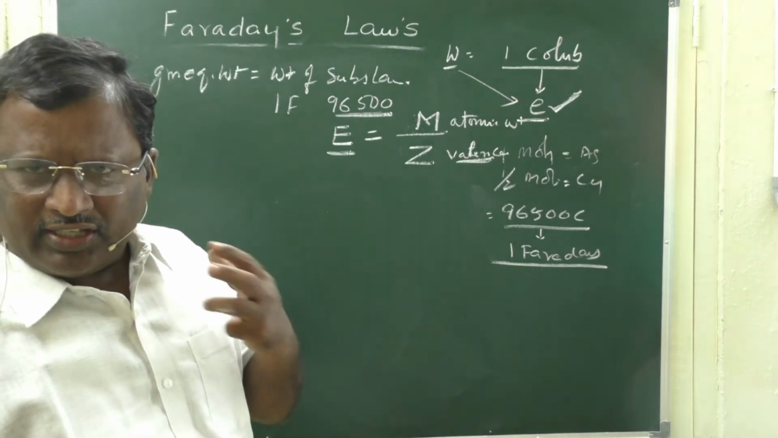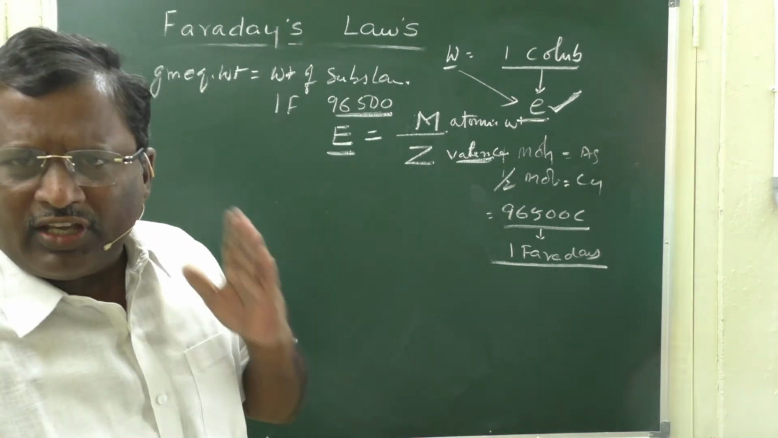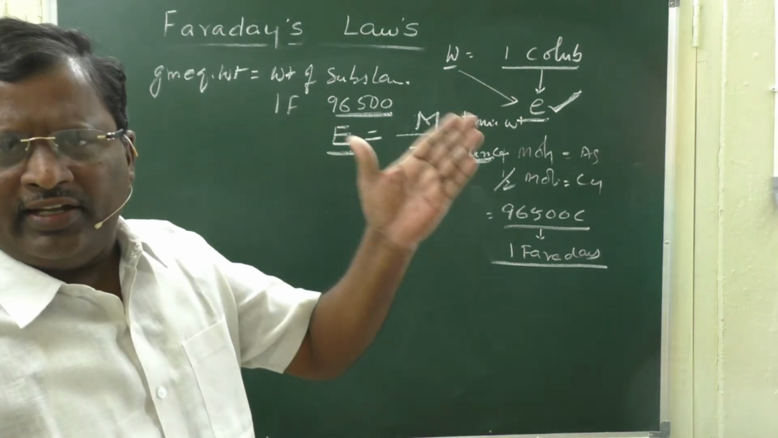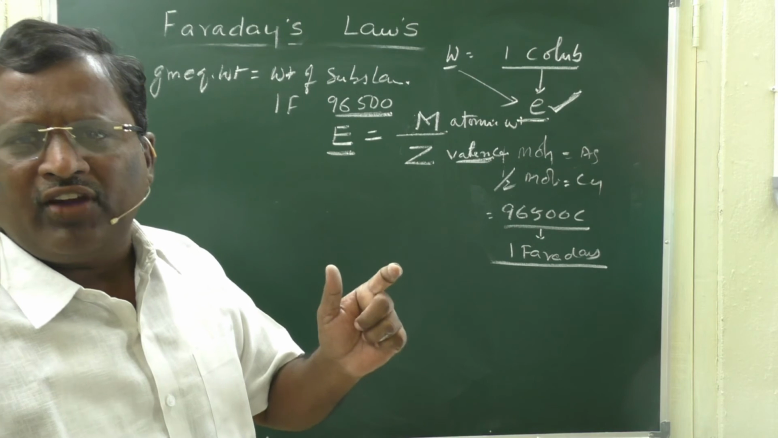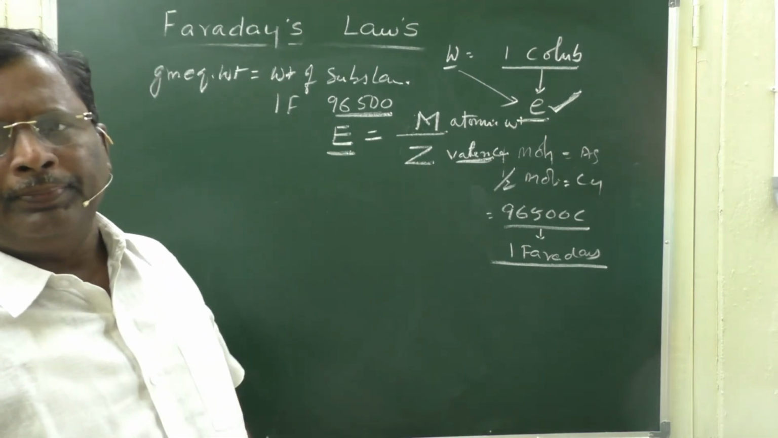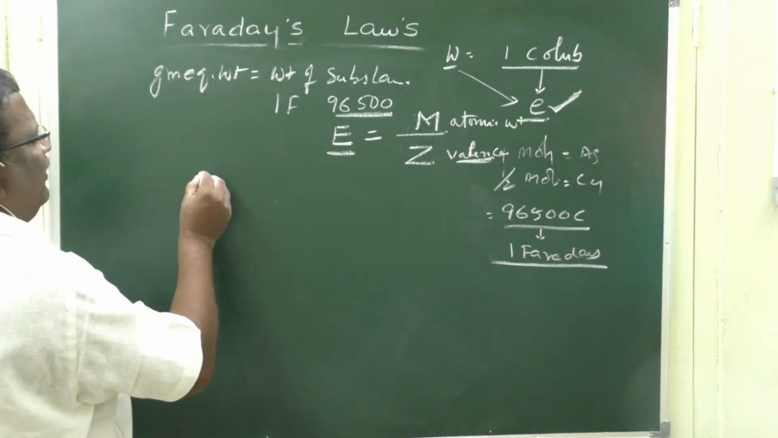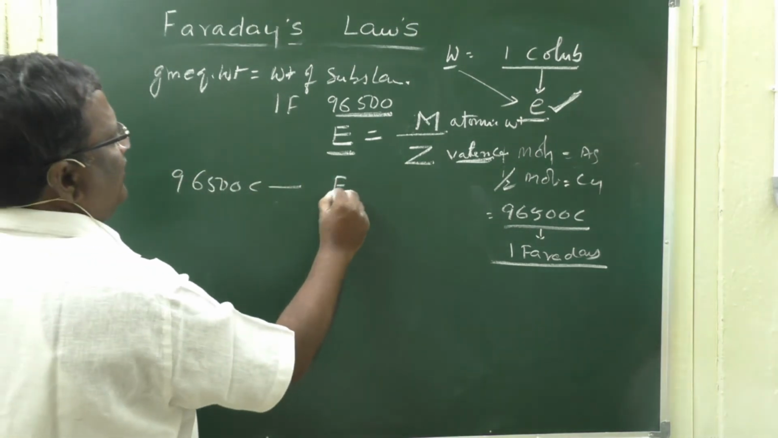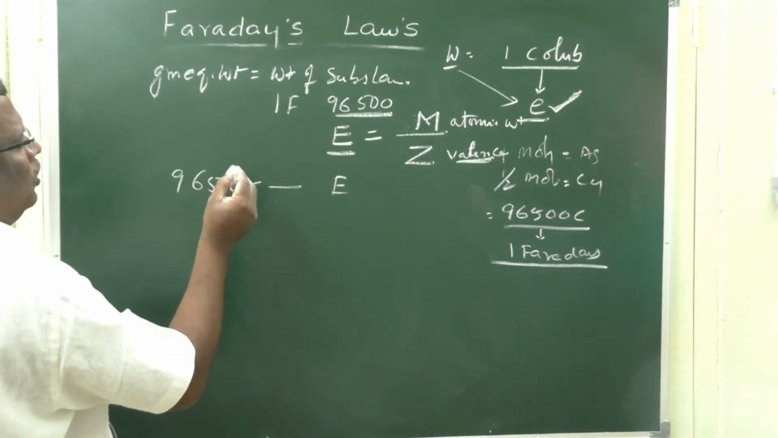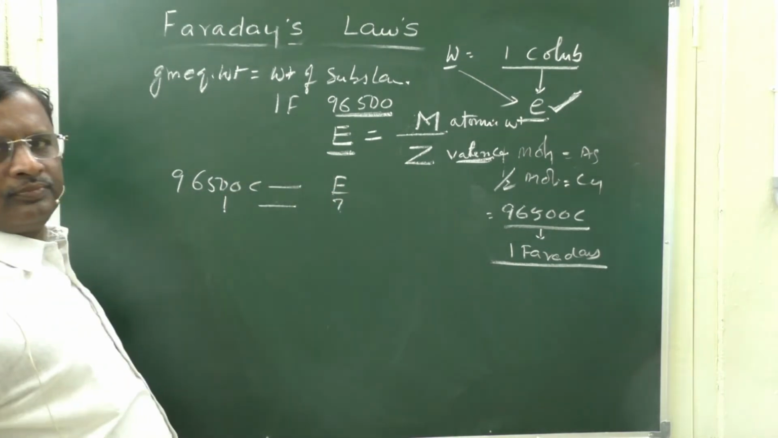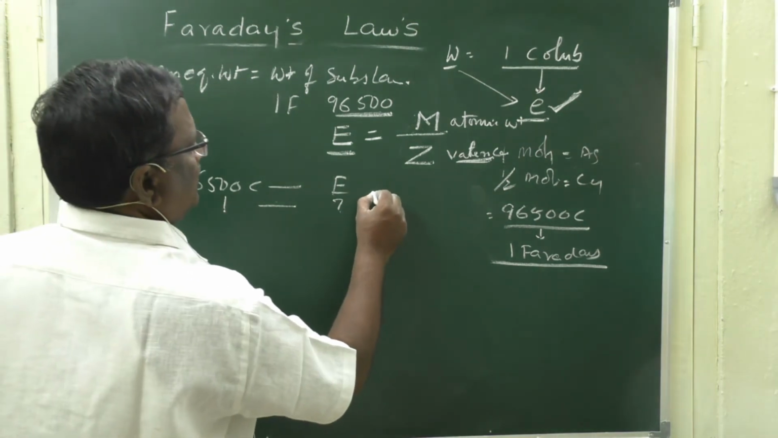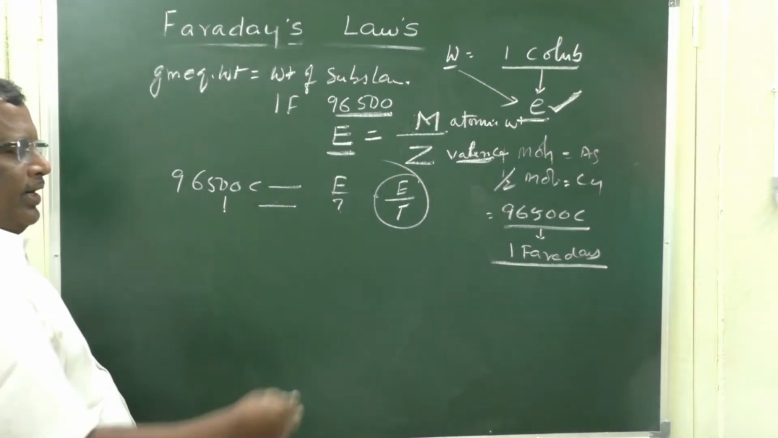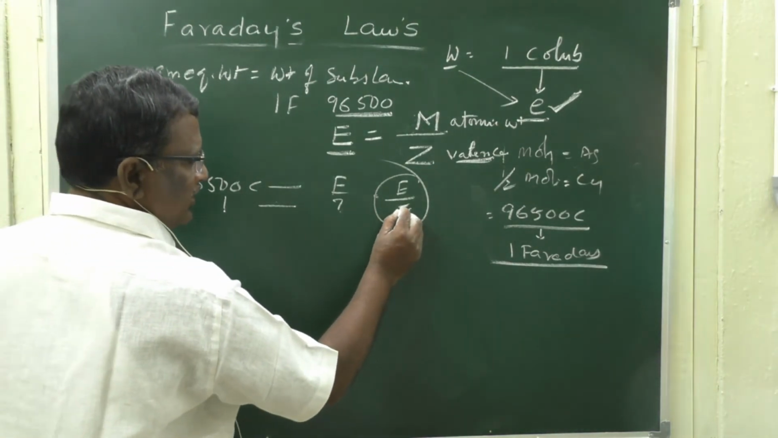So, equivalent weight of the substance is nothing but the weight of the substance in grams that is going to deposit with 96,500 coulombs or 1 Faraday of electricity. If 96,500 coulombs deposits 1 gram equivalent weight of substance, 1 coulomb will deposit how much? That is E by F. This is the amount of substance deposited for 1 coulomb, E by F.